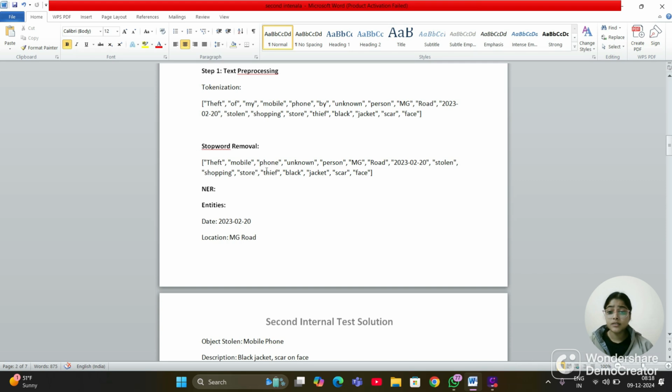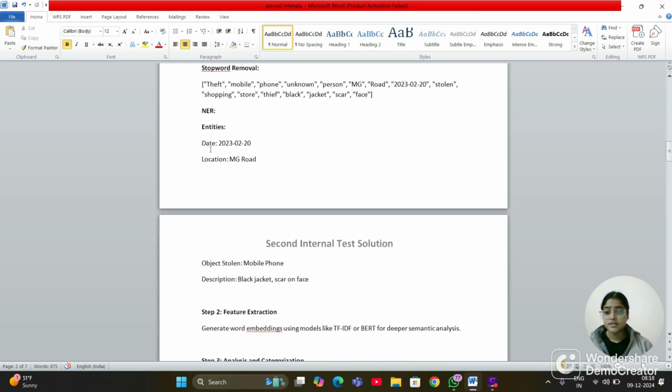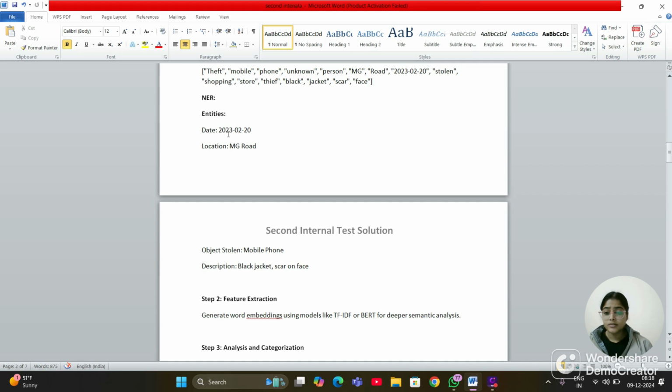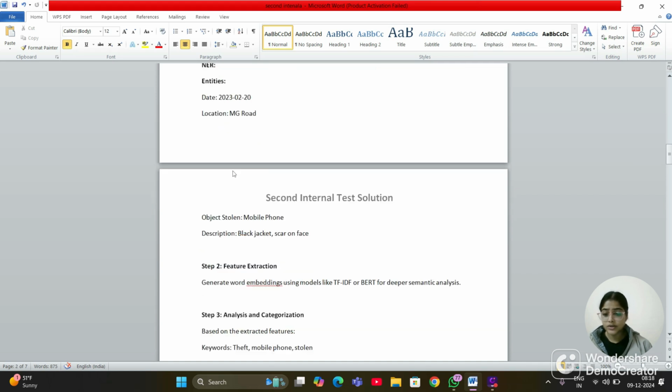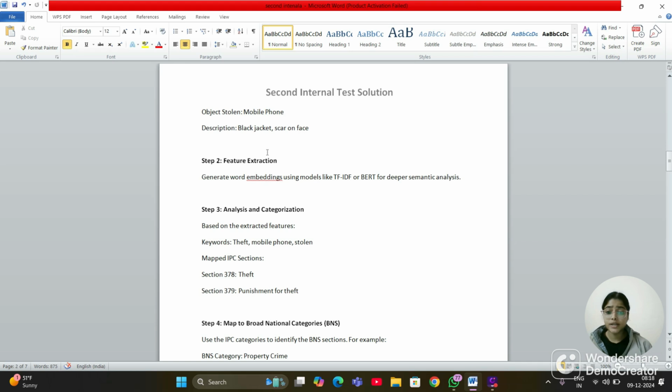You can see that irrelevant words like of, at, in are no longer there. And NER entities: this is the date, and MG Road is a location, and mobile phone is the object stolen, and black jacket, scarf on his face is a description.